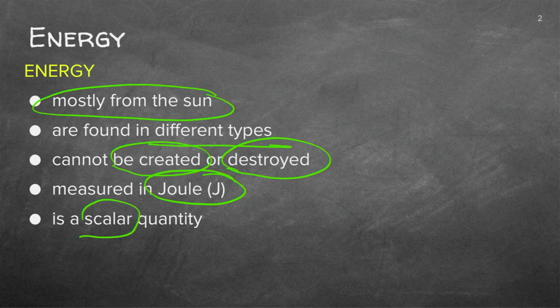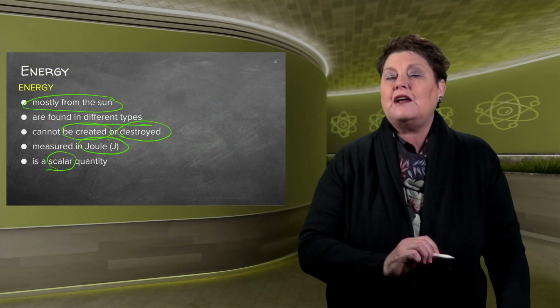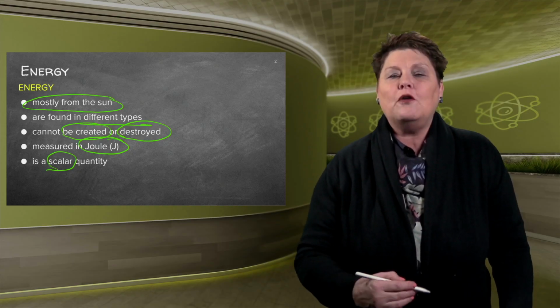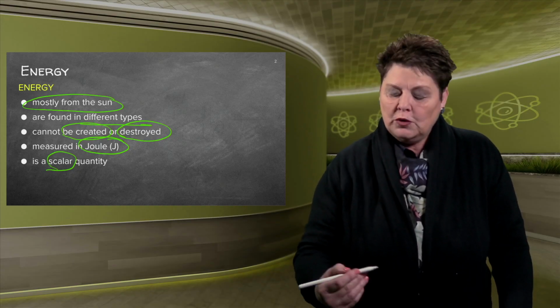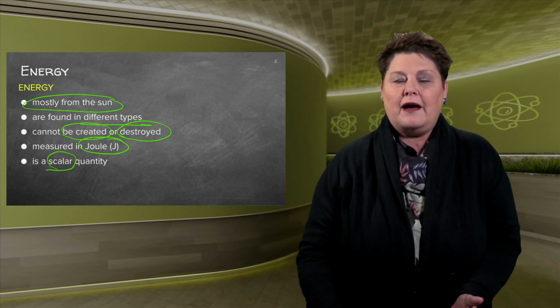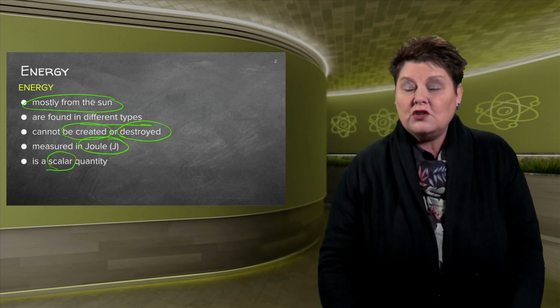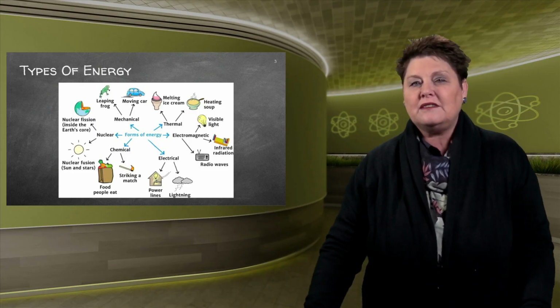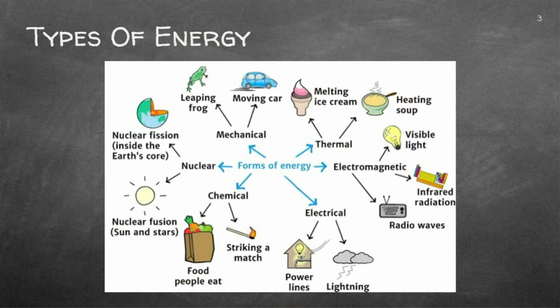And it's a scalar. Now, if you go back to the chapter that we did on vectors and scalars, the direction is of no concern. You will use energy whether it's to the left, to the right, up or down. So that's important that you know it's a scalar quantity. Let's have a look at different types of energy, and we'll discuss that now.